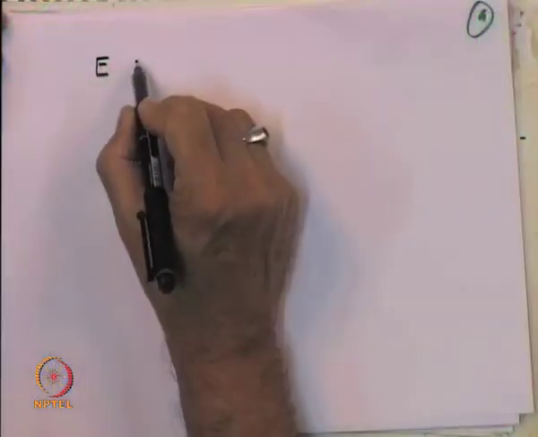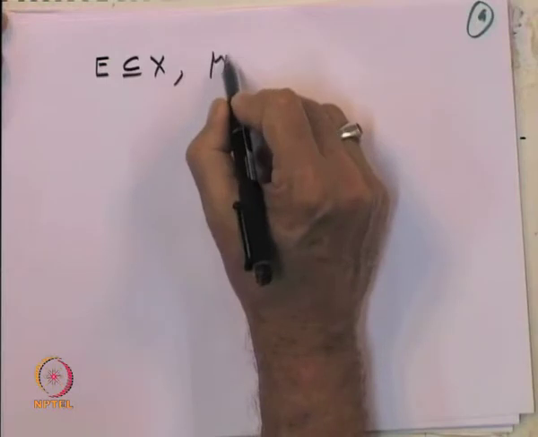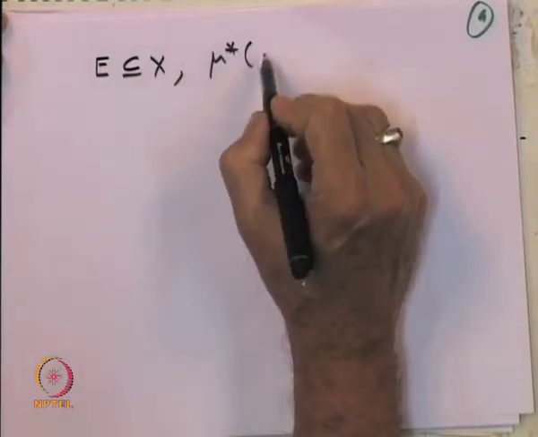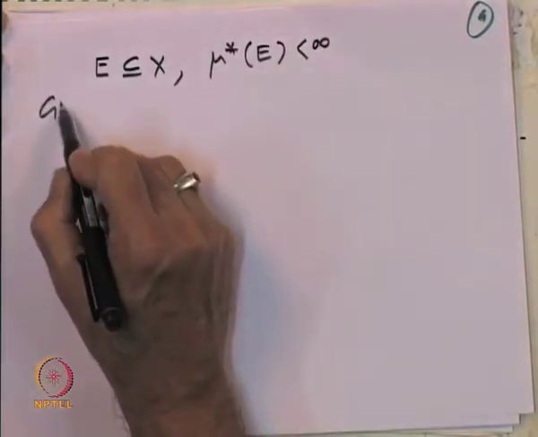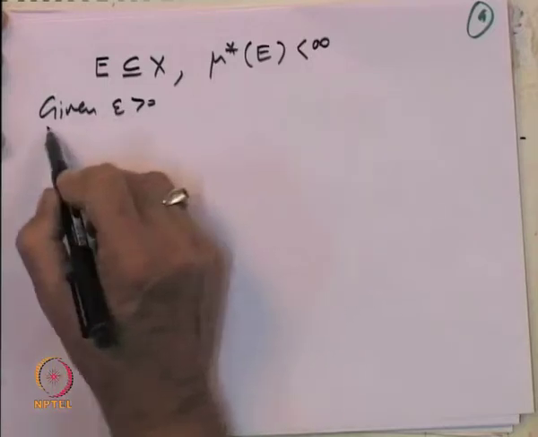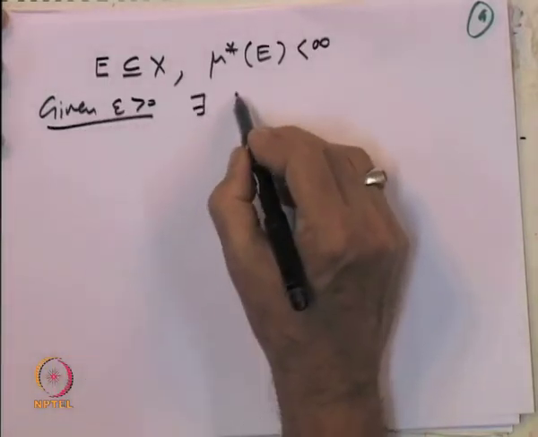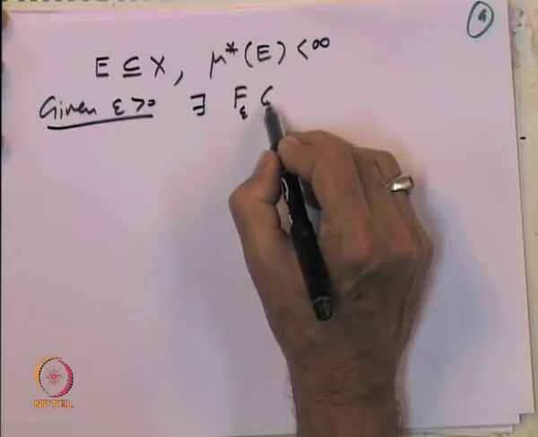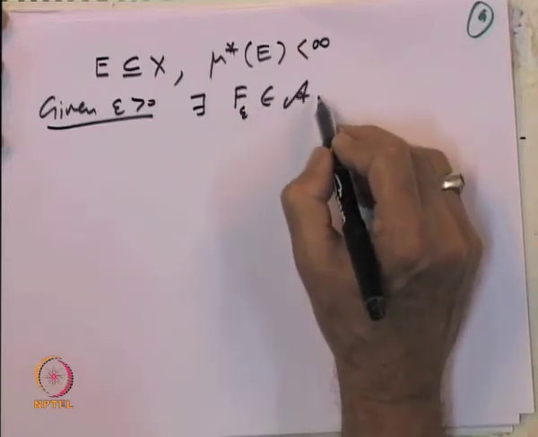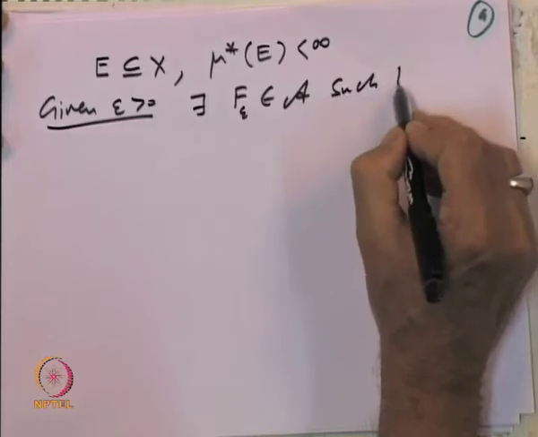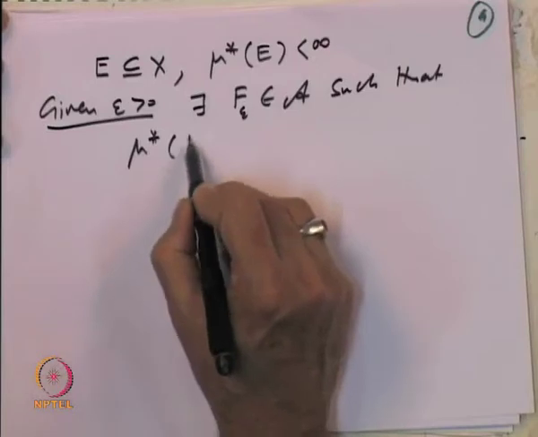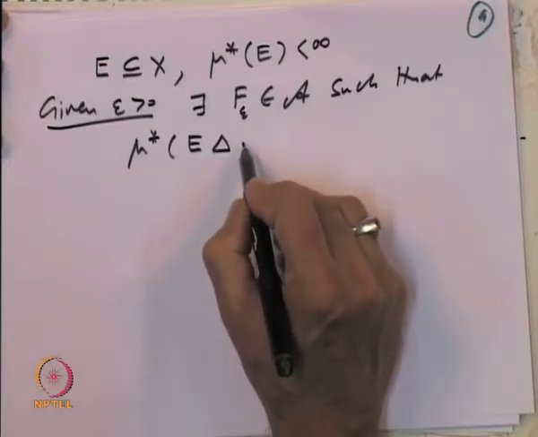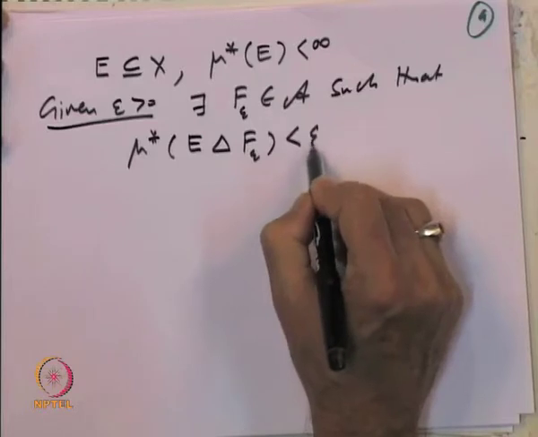What we are saying is, let us take a set E contained in X with the condition that mu star of E is finite. Given epsilon bigger than 0, there exists a set F epsilon belonging to the algebra such that mu star of E symmetric difference with F epsilon is less than epsilon.